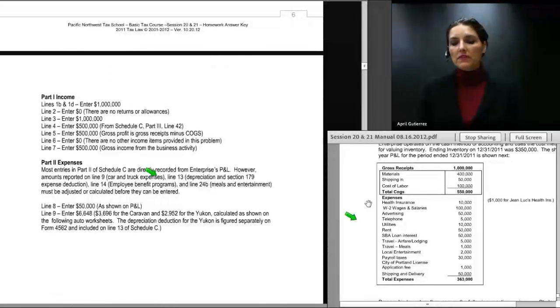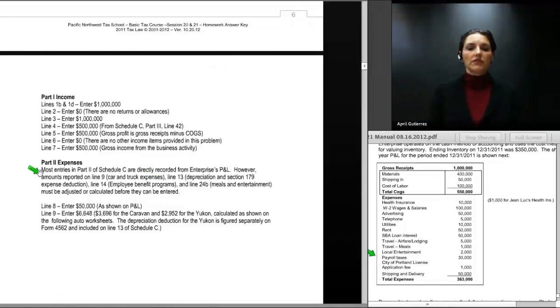For the most part, most of the expenses you see here carry directly over. Health insurance of $10,000, of course, must be reduced by $1,000, since $1,000 is for Jean-Luc. Only $9,000 is reportable as an expense deduction on the Schedule C. Meals and entertainment have to be reduced. You can only claim 50% of those costs.